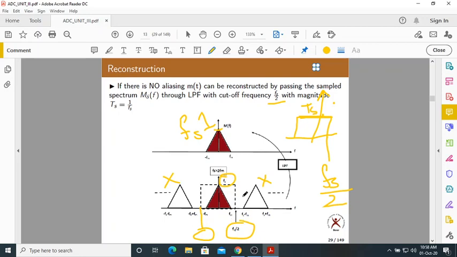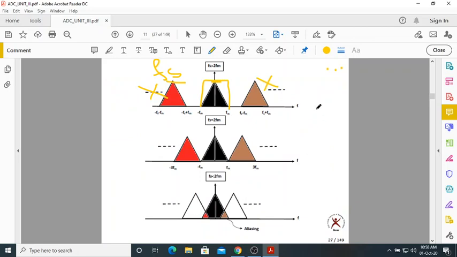But you cannot reconstruct always. Can you tell me? Suppose I have taken case 1. What do I do? I pass it through a low pass filter of bandwidth Fs by 2, or I can use a bandwidth of Fm also. What about the second case? Can I do the same thing here? Suppose I pass it through a low pass filter of bandwidth Fm, can I get the original spectrum? Yes, you can get it. But the problem here is that the filter has to be ideal, or the filter has to have sharp cutoff frequencies.